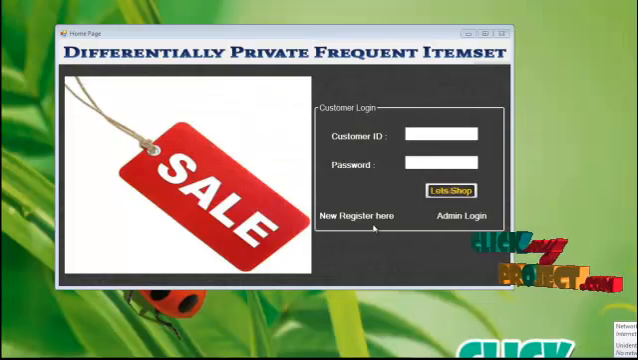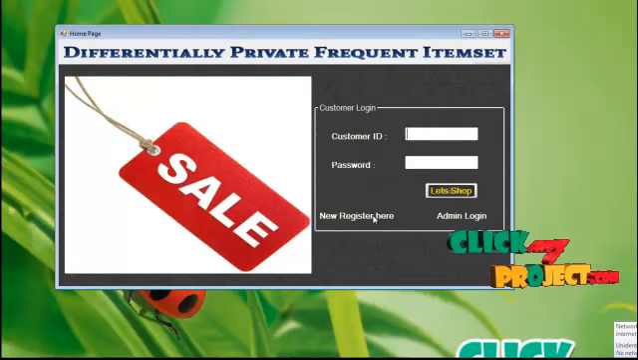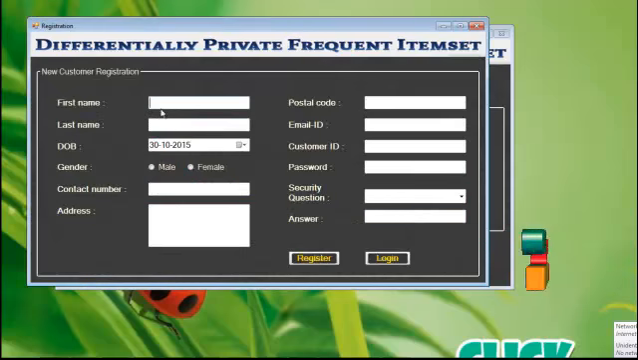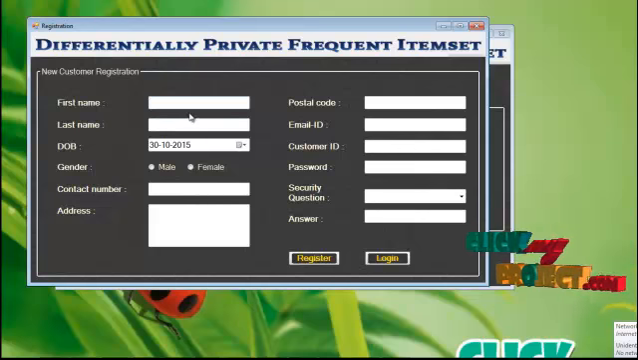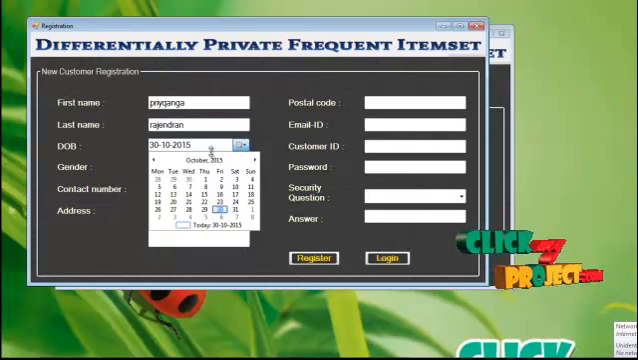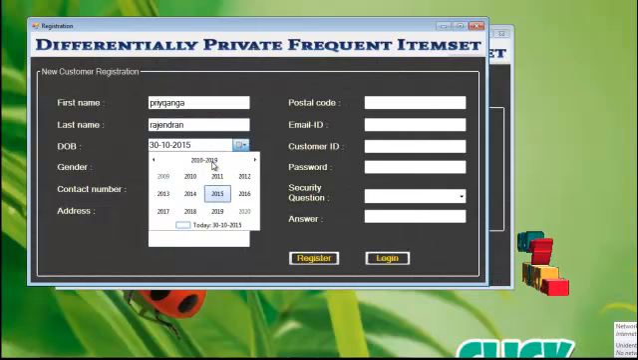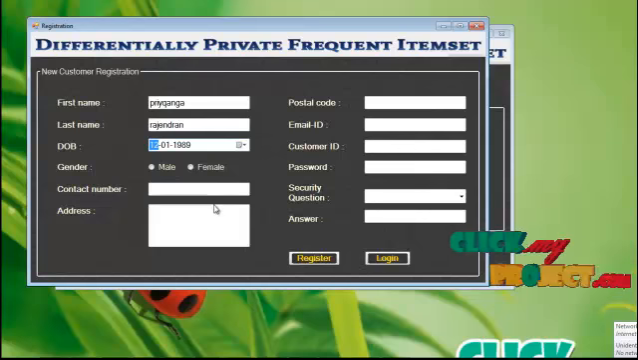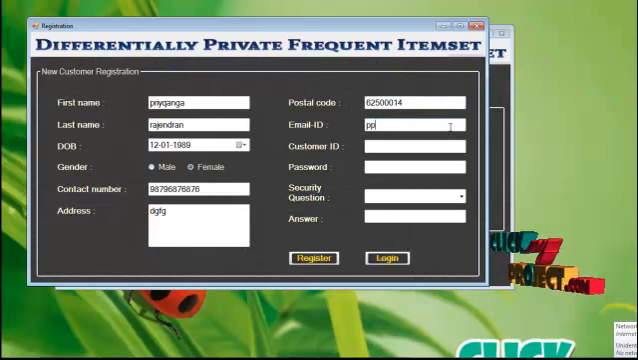If you are a new registered user, click here. Now, if you are a new customer, you need to register your details and your last name. Click your date of birth. Choose your gender and the contact details, and enter the address and the postal number. Enter the email address.